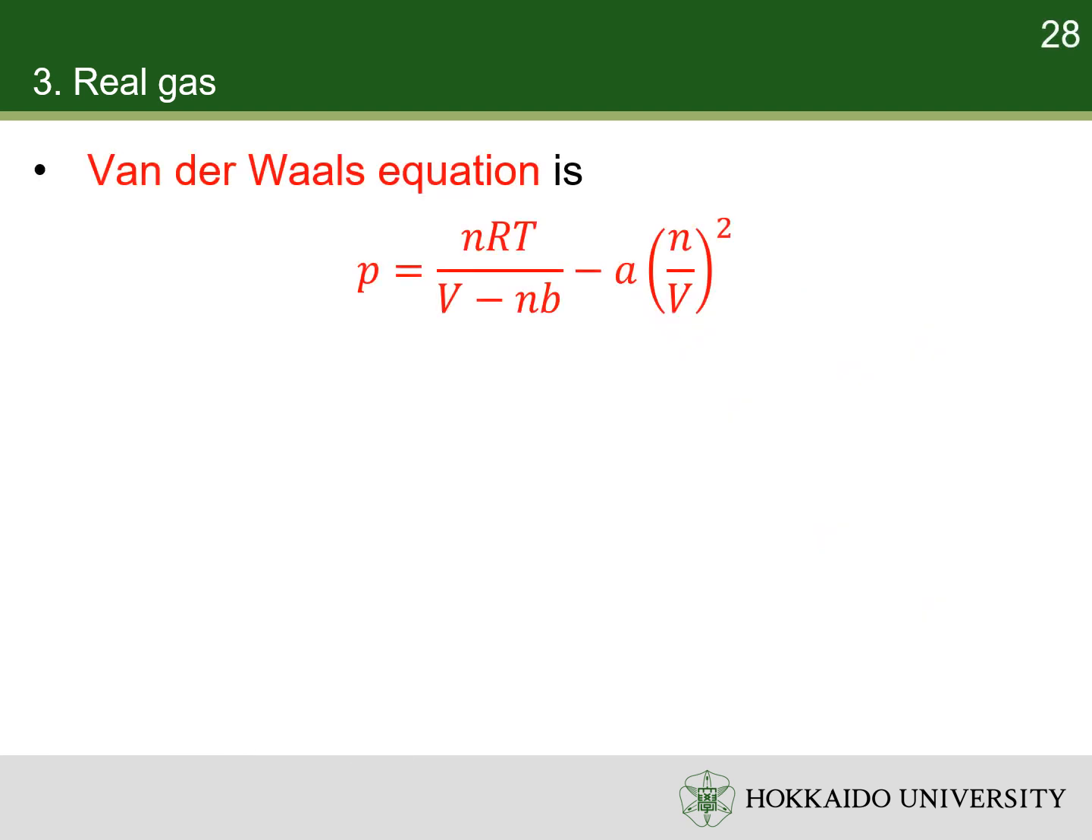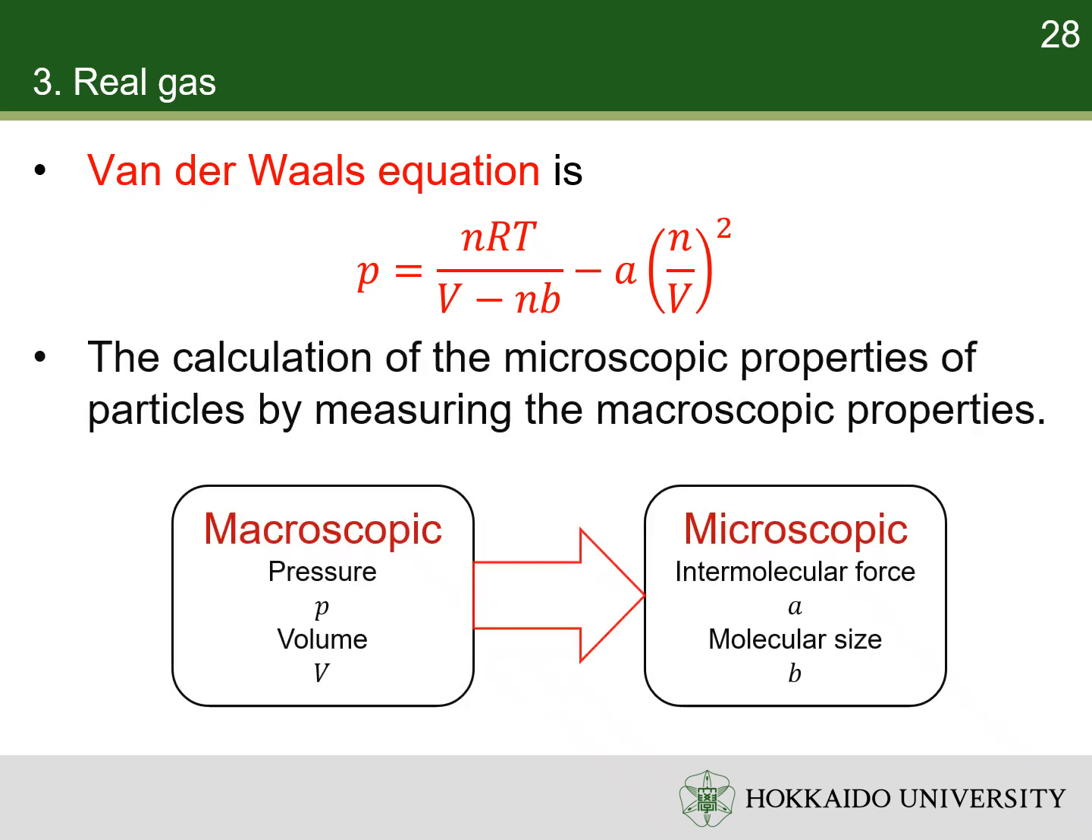Putting both corrections together gives the van der Waals equation. With the van der Waals equation, the microscopic properties, i.e., the particle size and intermolecular forces, can be derived from macroscopic properties, i.e., pressure and volume.